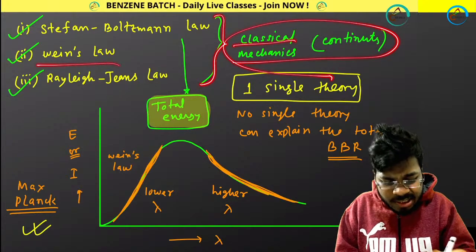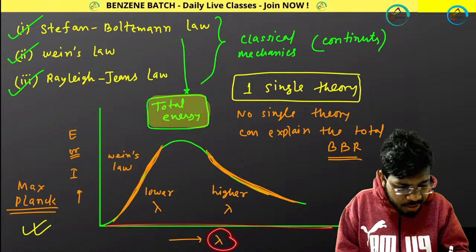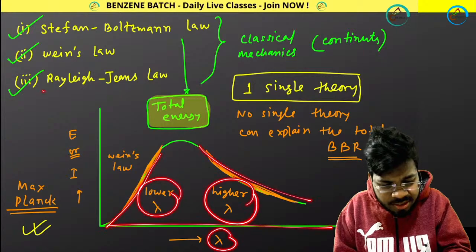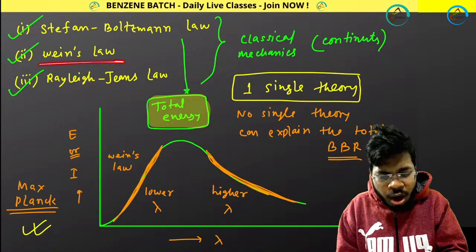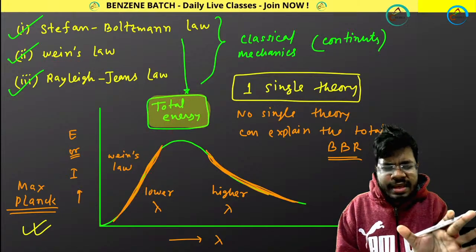So this theory was explaining the lower wavelength region. Lower wavelength means lower lambda, higher wavelength means higher lambda. So this law was explaining the higher wavelength region. That means if you draw a plot from Wien's law, you will get this kind of plot. I will be showing you this as well.